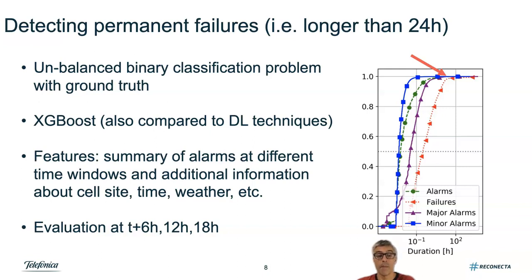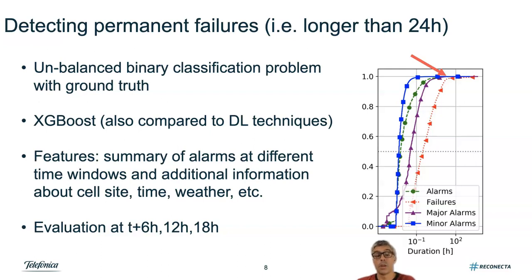An example of a statistic can be the number of times an alarm appeared, how long it was, or what was the total duration of the alarm over the past time window. In addition, we use other information about the cell size. For instance, its location, how it is equipped, how many users.